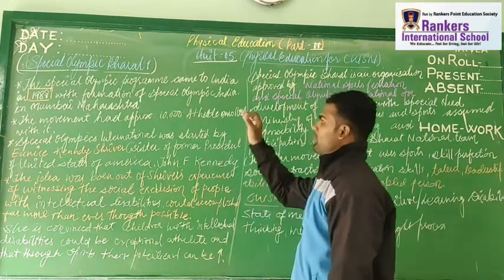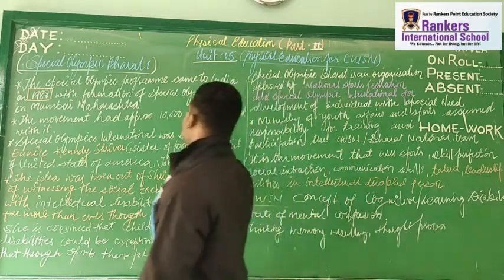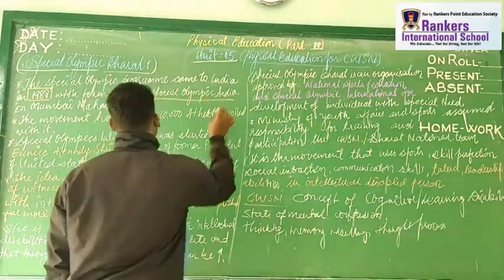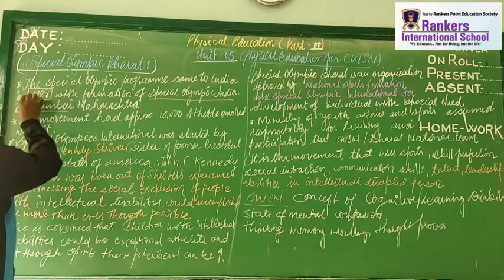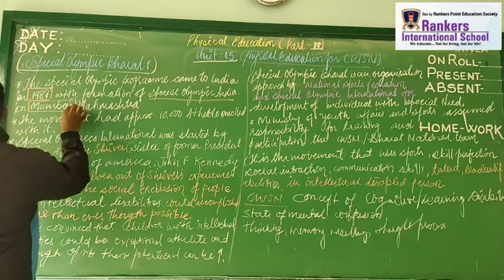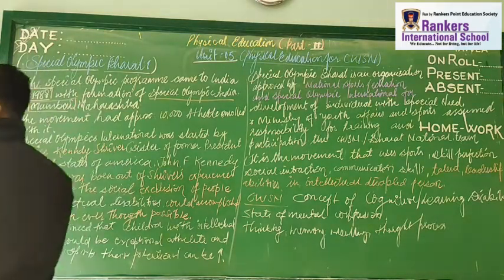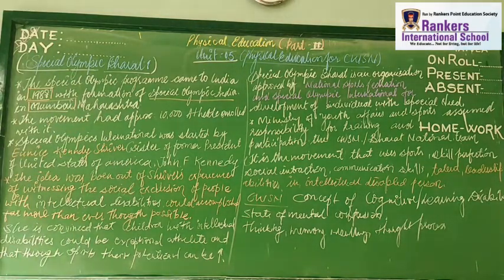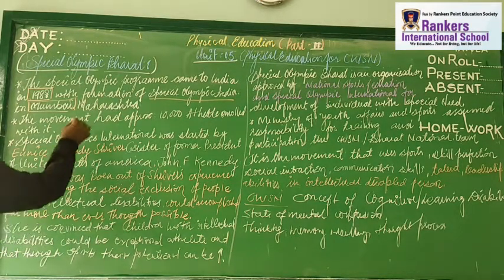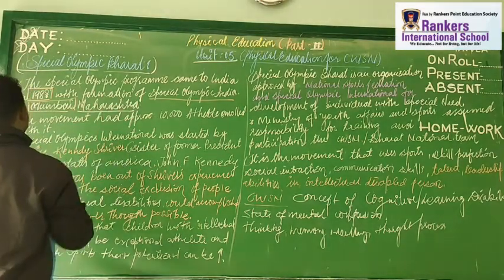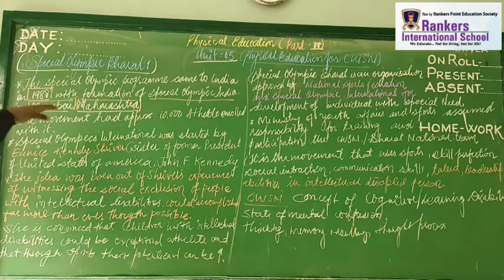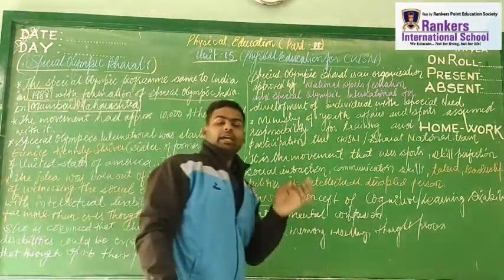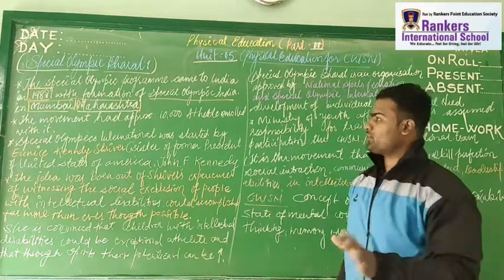The formation of Special Olympic Bharat began in Mumbai, Maharashtra. Got it? So we understand here that the Special Olympic program came to India in 1988 and was started in Mumbai, Maharashtra, right?